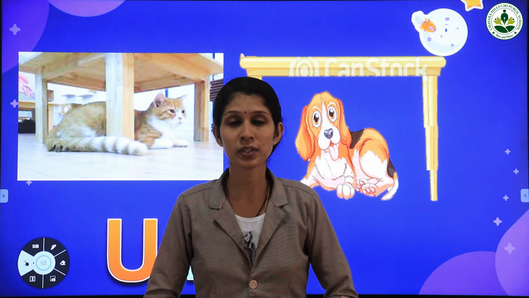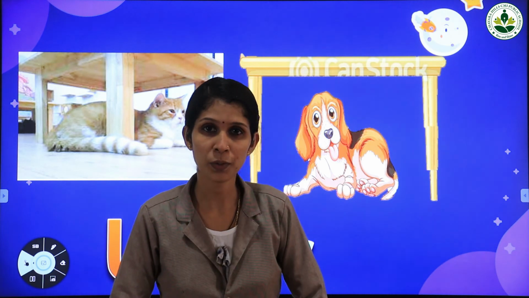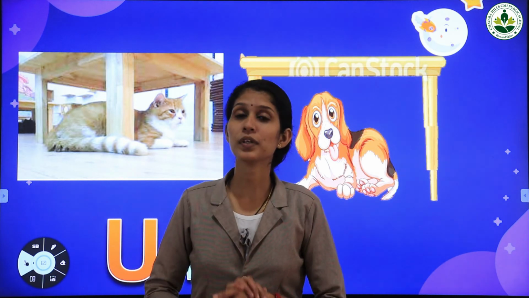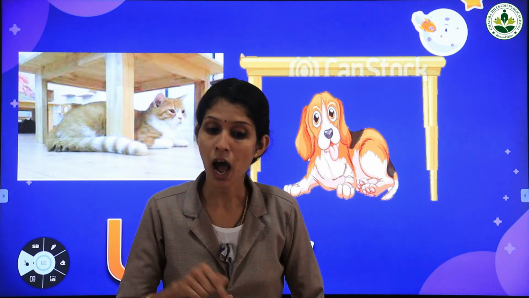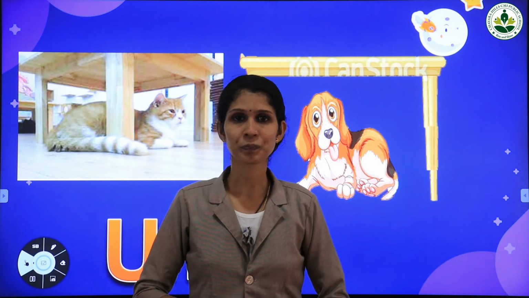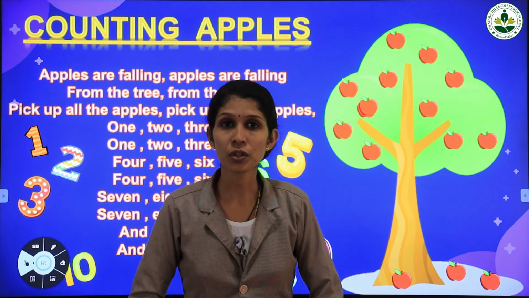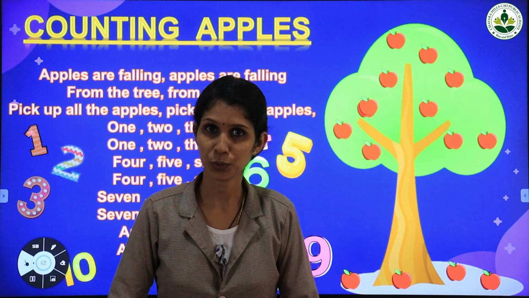Then children, you say, what's the sound of letter U? Very good. The sound of letter U is A. A. A. Umbrella, up, umpire, under. Okay. Now we are going to learn a new rhyme.